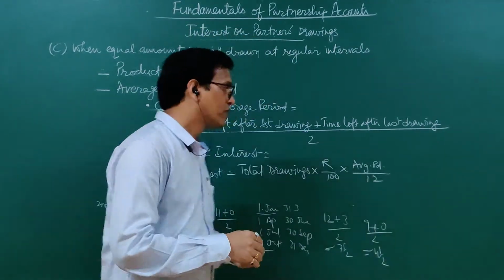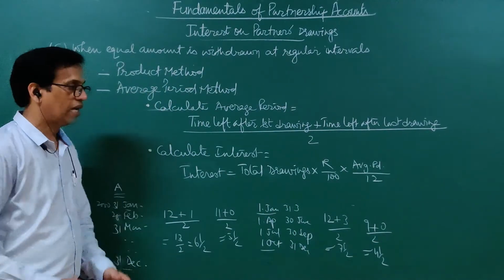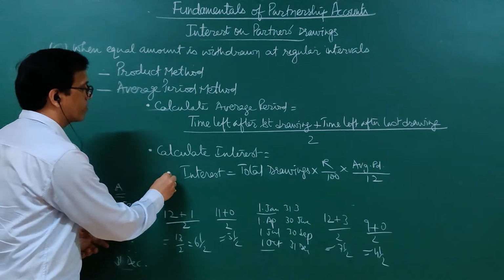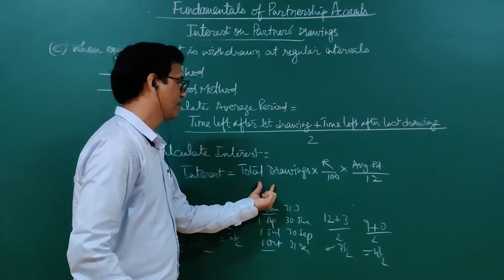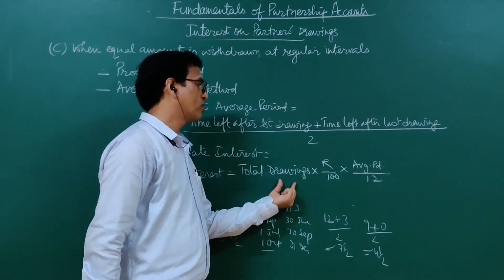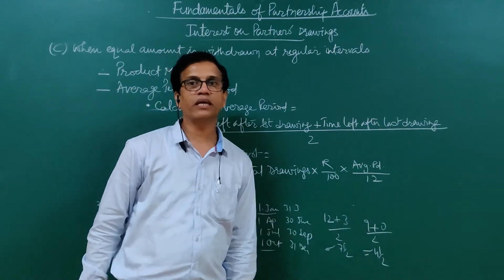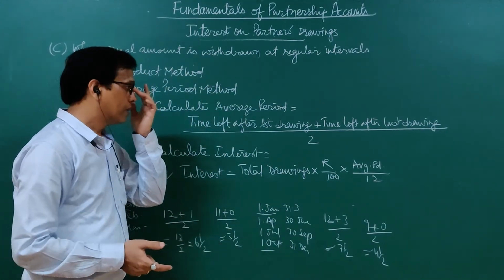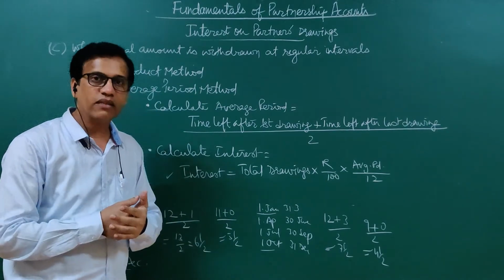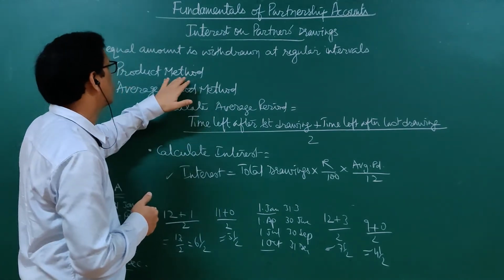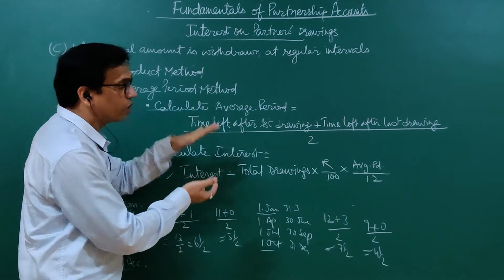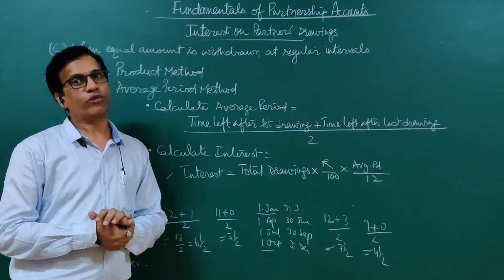So this way we will first calculate the average period, and then we will calculate interest for that average period by using this formula: total drawings into rate by 100 into average period by 12. It will be a simple method. It will take less time in comparison to the simple interest method and product method. So let's do it with the help of questions.